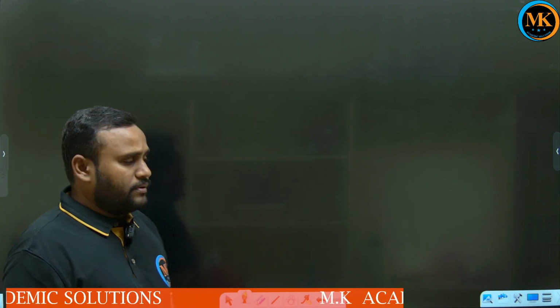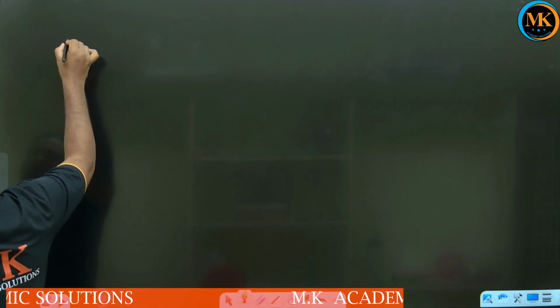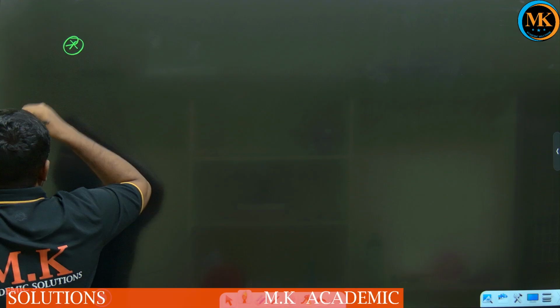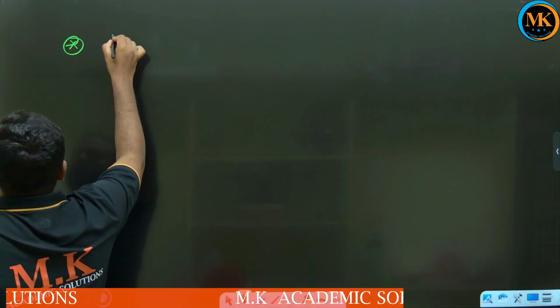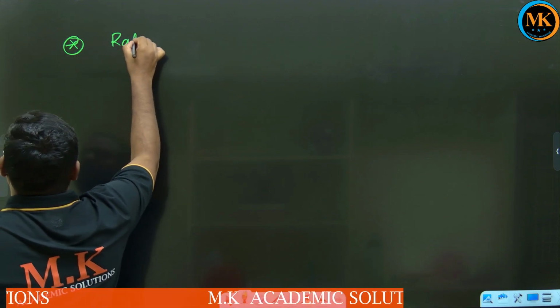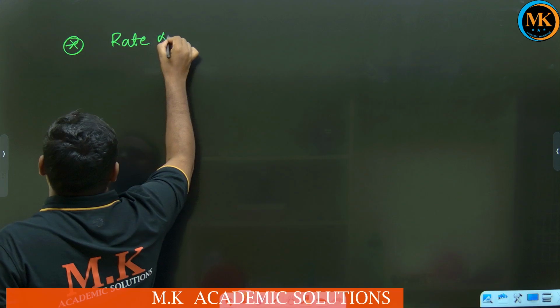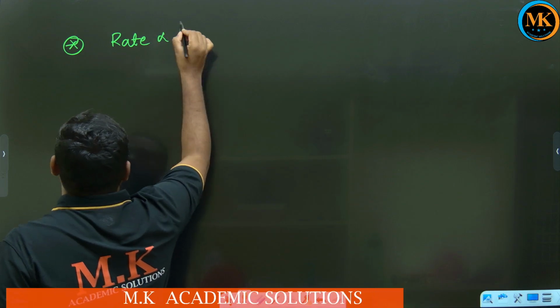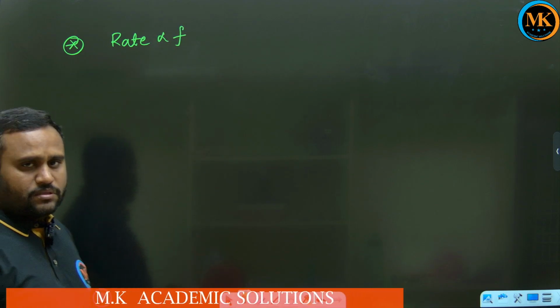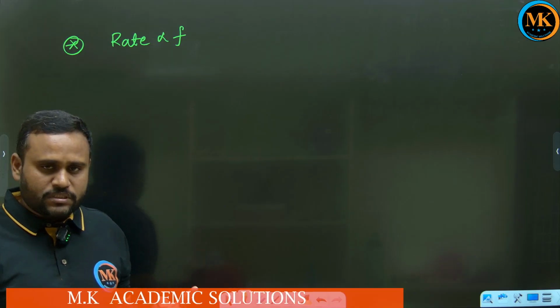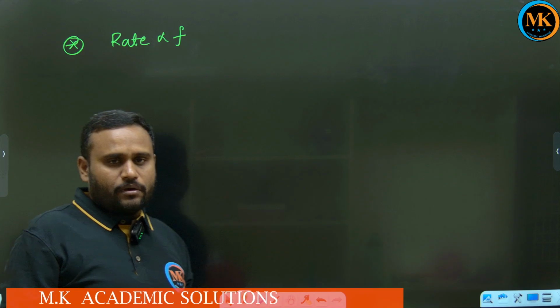Based on this theory, Arrhenius gave one equation, known as the Arrhenius equation. First, we know the rate of reaction is directly proportional to F, the fraction of effective collisions. As the fraction of effective collisions increases, the rate of reaction also increases.